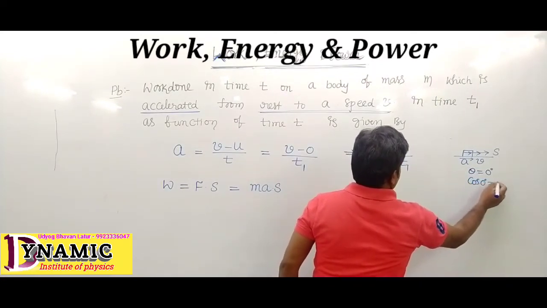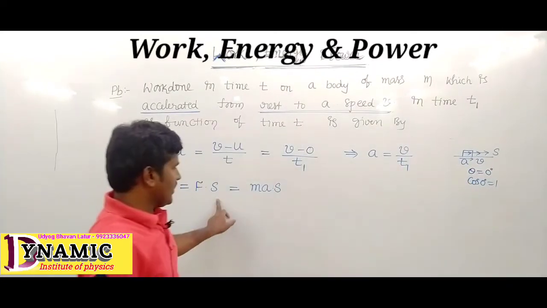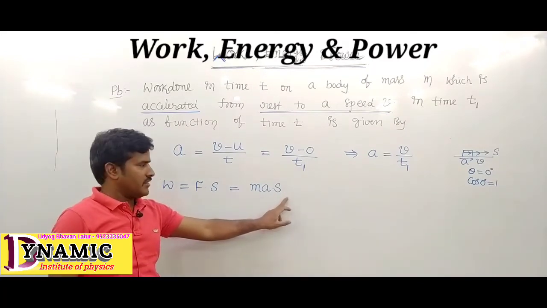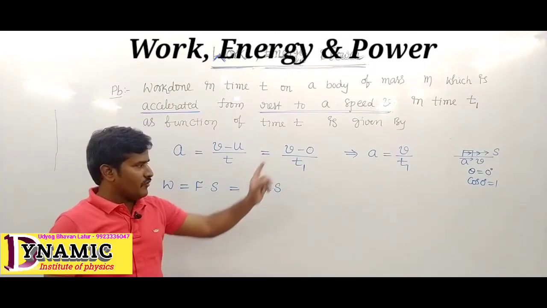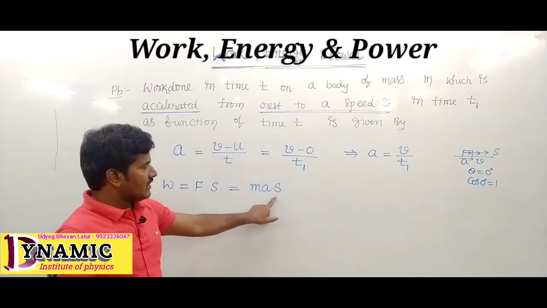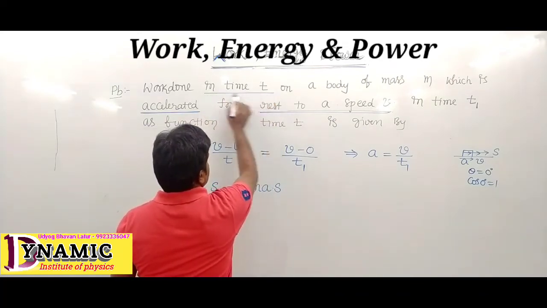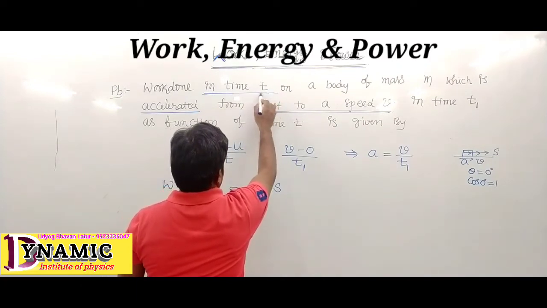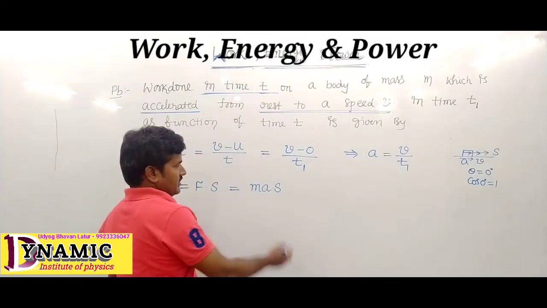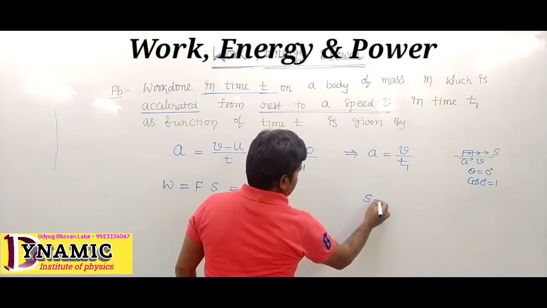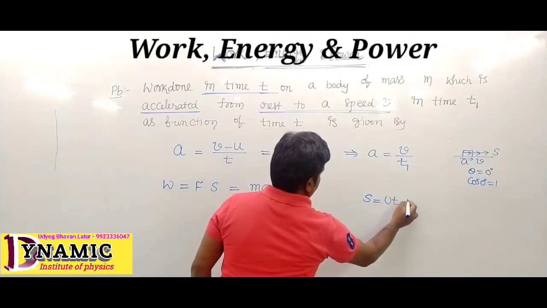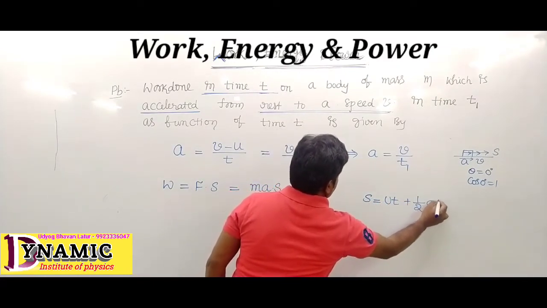Then it is written as W equals ma into S. The acceleration value we know, but we want the displacement in time t. So in t seconds, what is the displacement? Displacement S equals ut plus half a t square.